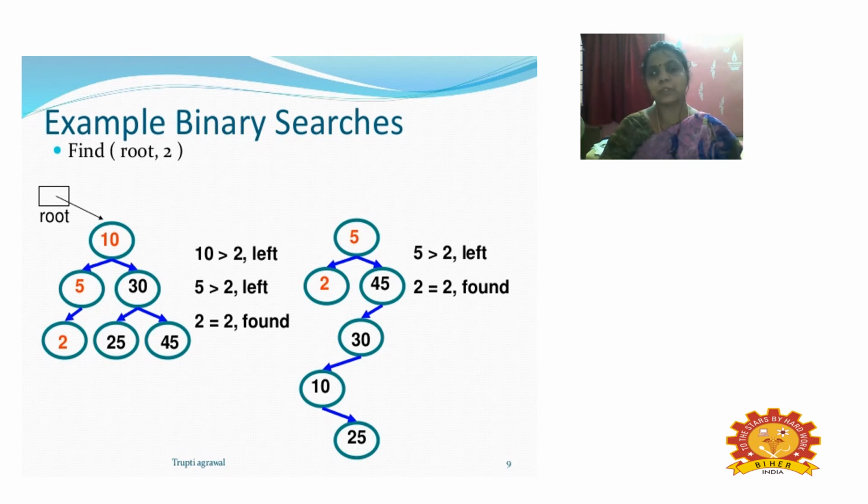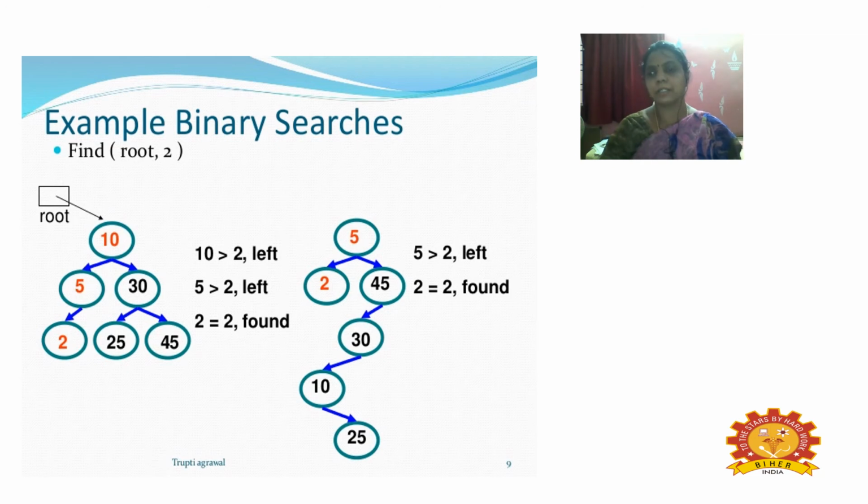So we place the value 2 in the left subtree, and now the case for the value we are finding: find root comma 2. The value 2 equals 2, so we place the value 2 in the exact position, and we say the value is placed in the correct position because it is equal to the key value of the element we are finding. In this left diagram, you can see the root and the subsequent nodes, either in the left subtree or the right subtree, and we place all the elements in the exact position.